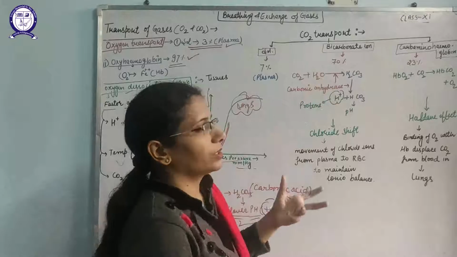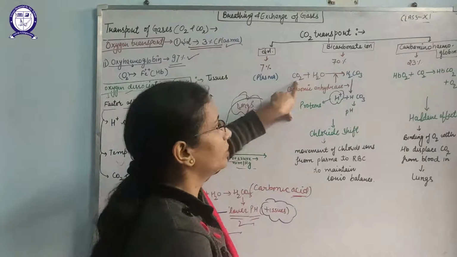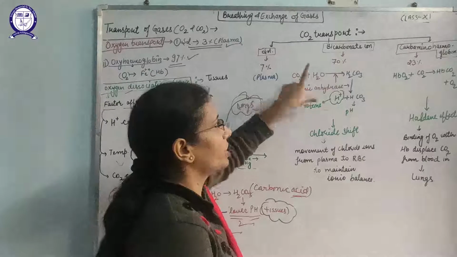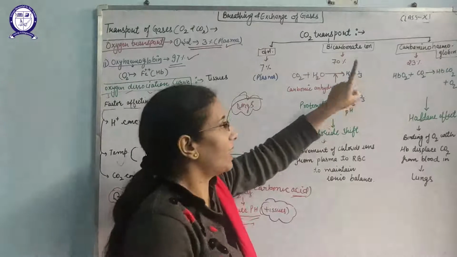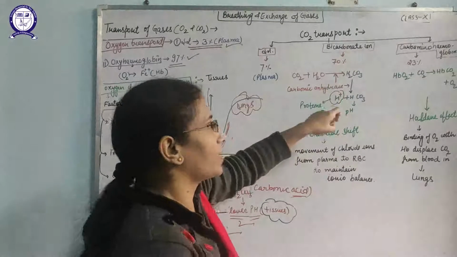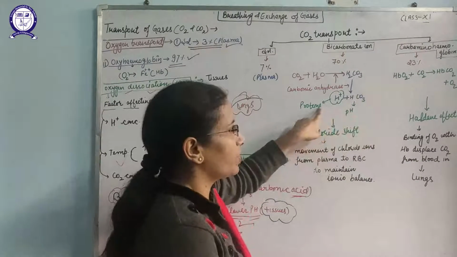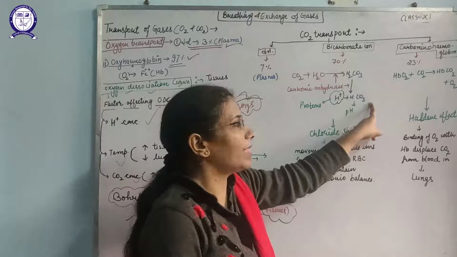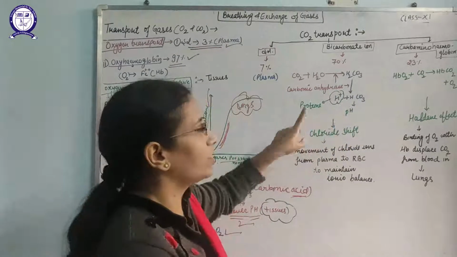Bicarbonate ions, yes, how will these bicarbonate ions form? As I have told you, when CO2 that is released by the tissues binds with the water, it will make carbonic acid. At that time, the carbonic anhydrase enzyme will facilitate this reaction. After that, this carbonic acid will break down and produce H plus ions and bicarbonate ions. These are the H plus ions that can be utilized by the proteins.